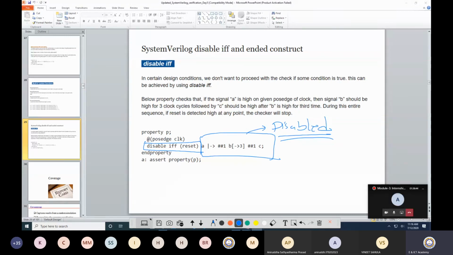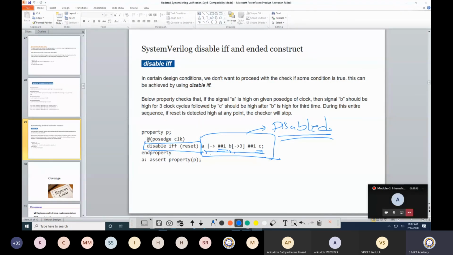So जब भी reset होगा, at that time it may be considering a case कि सारे रजिस्टर A, B, C की सारी वैल्यू 0 हो जाएगी. ठीक है, so I want to verify that A is high after 1 clock cycle. B could be high 1, 2, 3 times in between, and then C is high. Sorry, this suggests that B is high 3 number of times. So A is high, C is high, and in between B could be high 3 number of times.